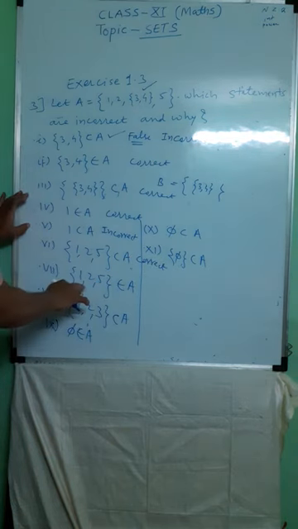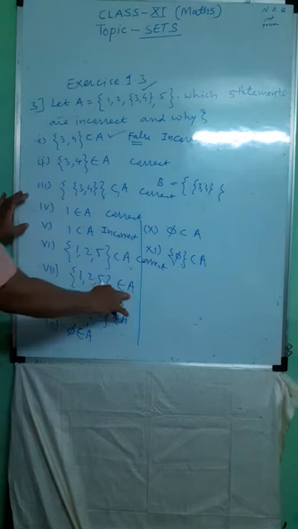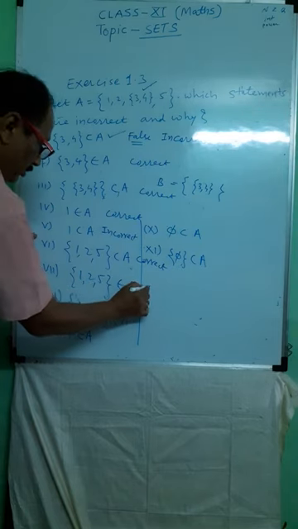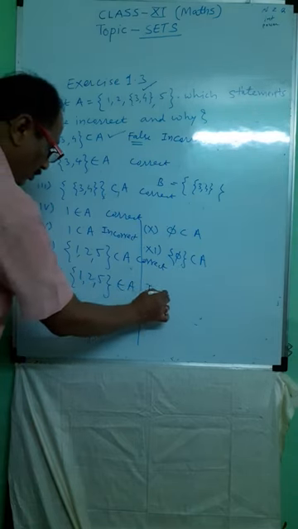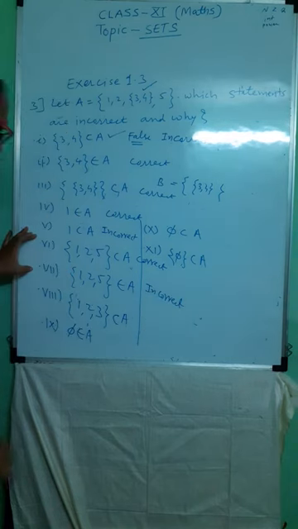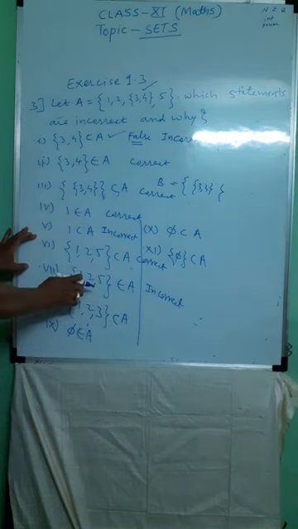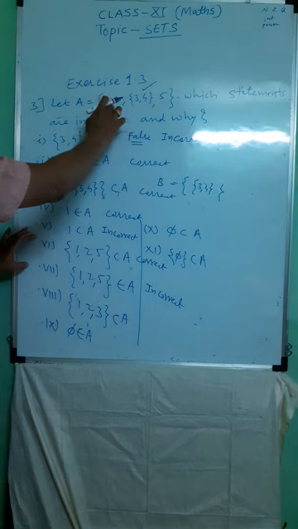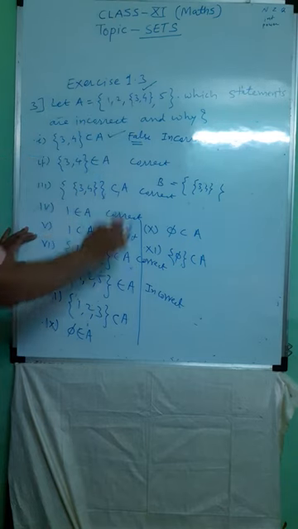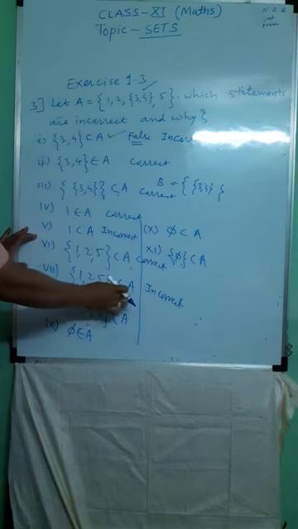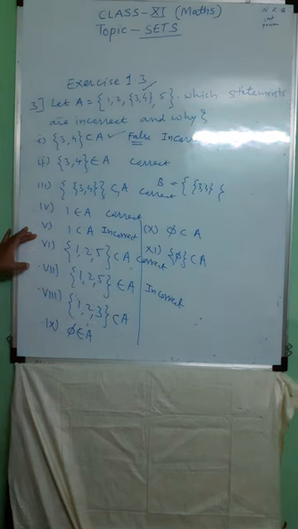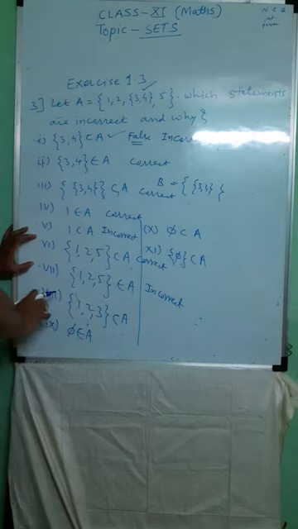Seventh, the set {1, 2, 5} belongs to A. It is incorrect. The set having elements 1, 2, 5 does not belong to A. Elements are in A, but the set does not belong to A. The 7th is incorrect.